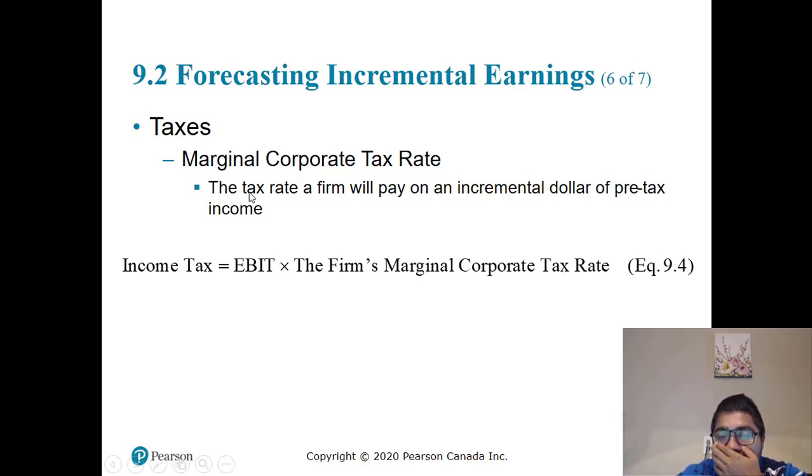Taxes, marginal corporate tax rate: the tax rate a firm will pay on incremental dollars of pre-tax income. So that is the marginal tax rate, right? Income tax equals earnings before interest and tax times the firm's marginal tax rate.